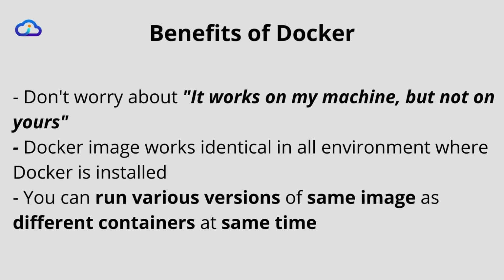When you package your application using Docker, it works fine on each and every Docker installed machine. You can work with various versions of various languages at the same time. For example, you currently have two projects running, one on PHP 5.6 and another on PHP 7.1. If you are installing it in your machine, when you are working on the first project, you have to enable PHP 5.6, and when you are working on the other project, you need to disable PHP 5.6 and re-enable PHP 7.1.